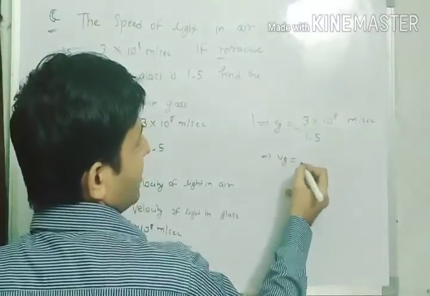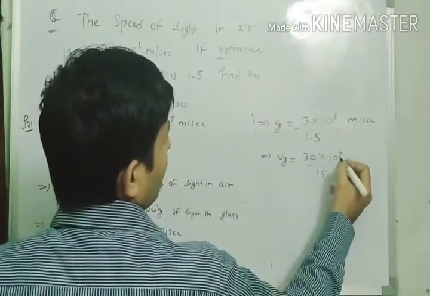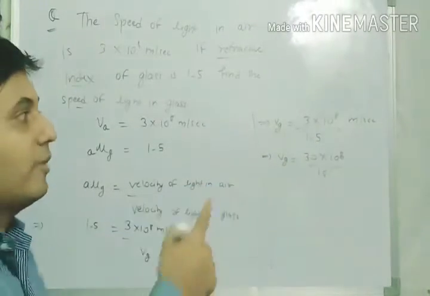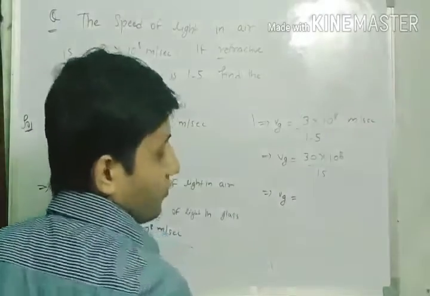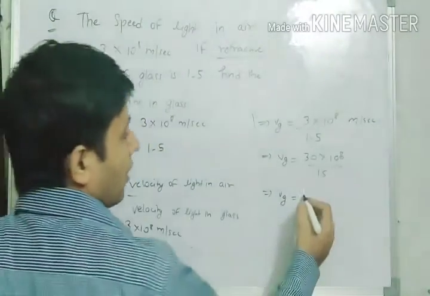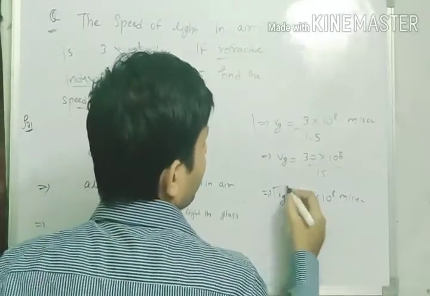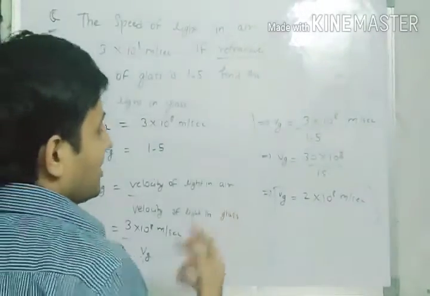So Vg is equal to 30 into 10 to the power 8 upon 15. The decimal has shifted, so the 10 would go to the numerator side. So Vg would be equal to, 15 times 2 is 30, 2 into 10 to the power 8 meter per second. So this is the velocity of light in the glass medium.